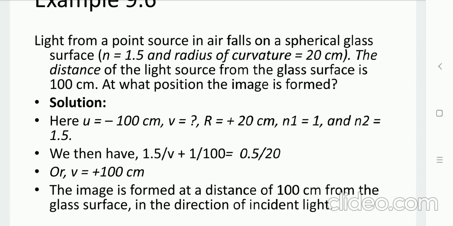We have the equation N2 by V minus N1 by U equals N2 minus N1 by R. Placing the values, we have 1.5 by V plus 1 by 100 equals 0.5 by 20. By solving for V, we get 100 centimeter. So we can say that the image is formed at a distance of 100 centimeter from the glass surface.